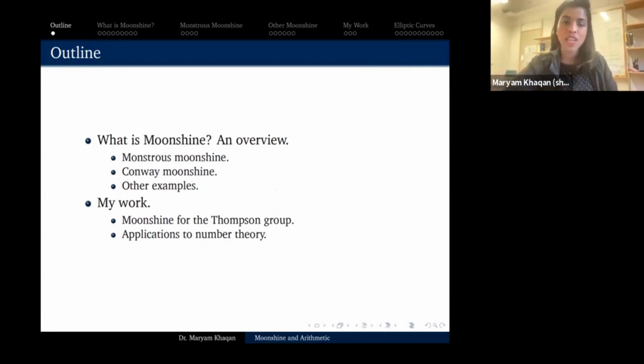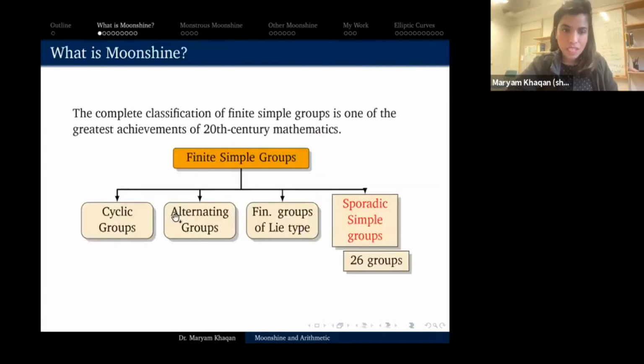So the story of Moonshine really begins at the classification of finite simple groups. Okay, so finite groups, hopefully you're all familiar with. Finite groups we all like and we think they're cool and we want to study them. Finite simple groups are basically what elements are to molecules. So finite simple groups to finite groups is the same thing as atoms to molecules. So in order to study all finite groups, you might want to start by studying all finite simple groups.